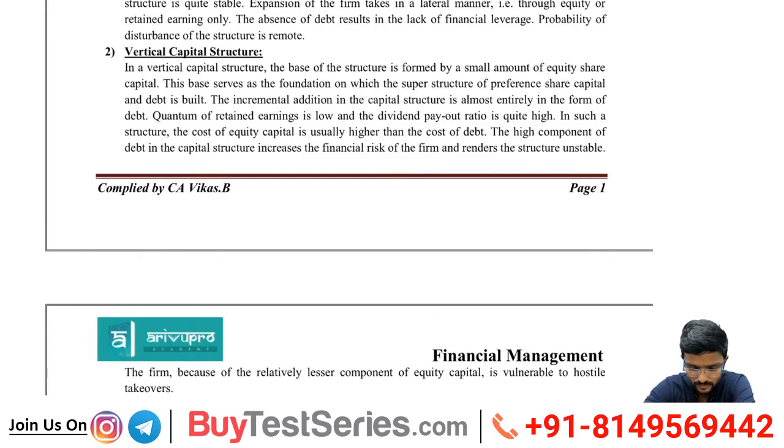The quantum of retained earnings is low and the dividend payout ratio is quite high. Whatever profit the company earns, they pay it in the form of dividend. Very rarely, a very small amount they will keep as retained earnings. Understood? Because equity is only low, whatever profit is there, I will pay it as a dividend. Only a small amount I will retain for expansion.